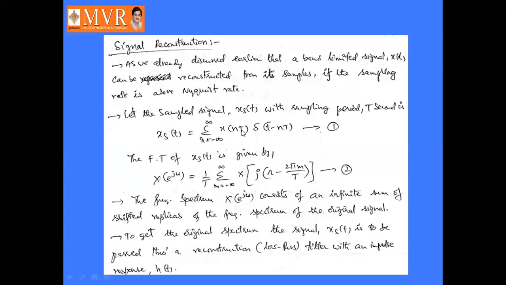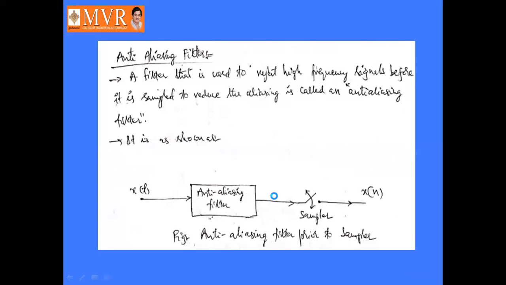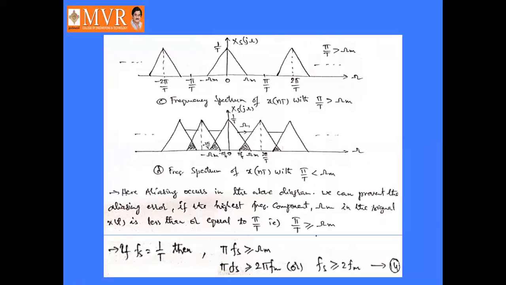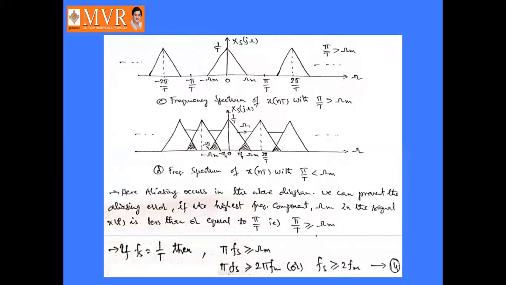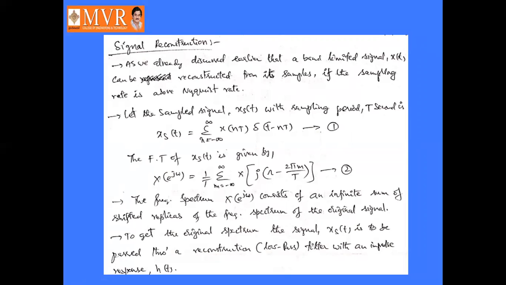Now we'll take the Fourier transform of xs of t, which was already derived in our earlier session as equation number 12, that is X of e power j omega is equal to 1 by T into sigma m is minus infinity to infinity capital X of j of omega minus 2 pi m by T, right? That is equation number 2.